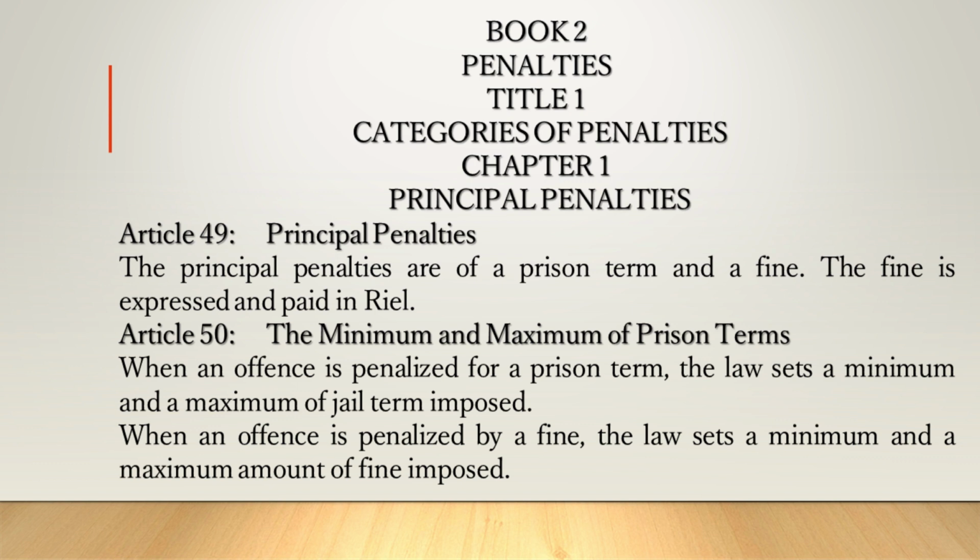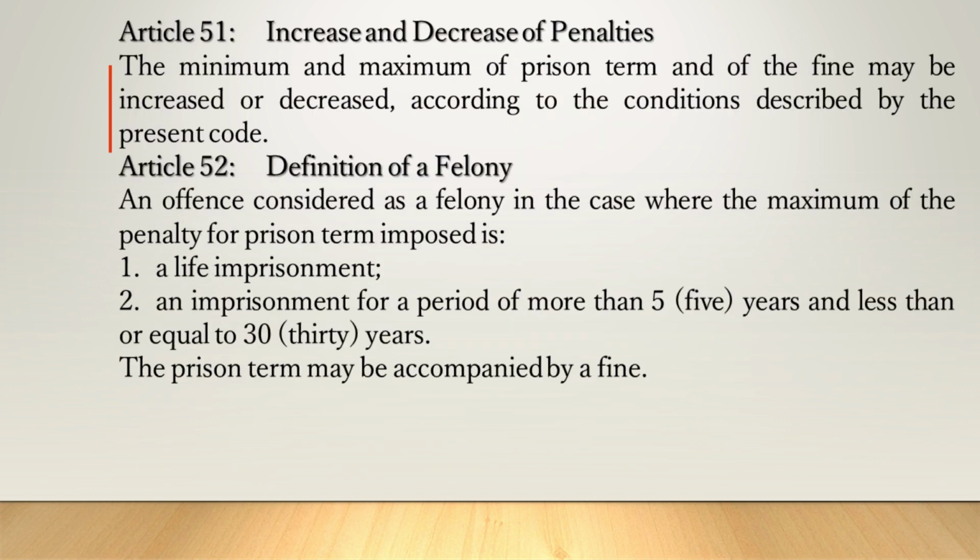Article 50. The minimum and maximum of prison terms. When an offence is penalized for a prison term, the law sets a minimum and a maximum of jail term imposed. When an offence is penalized by a fine, the law sets a minimum and a maximum amount of fine imposed. Article 51. Increase and decrease of penalties. The minimum and maximum of prison term and of the fine may be increased or decreased, according to the conditions described by the present code.